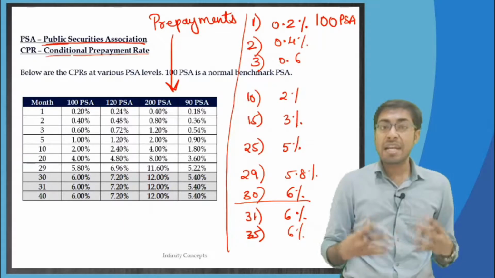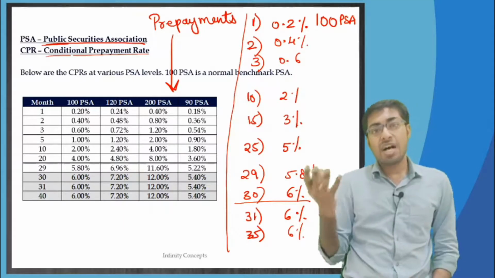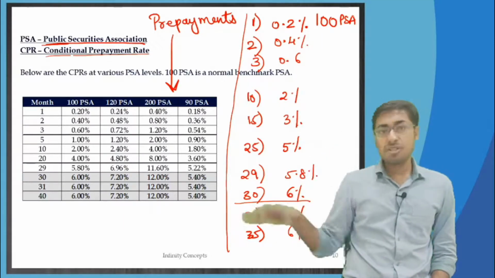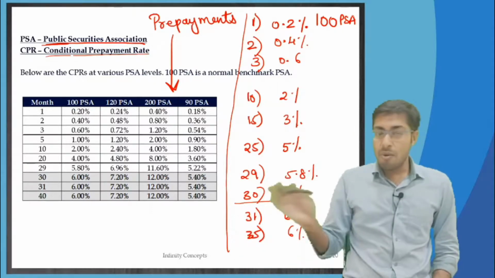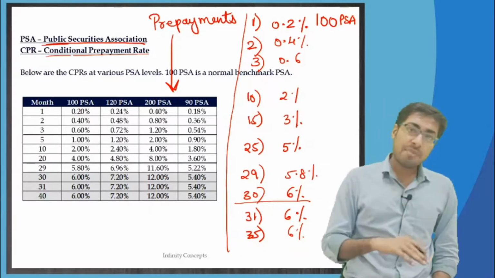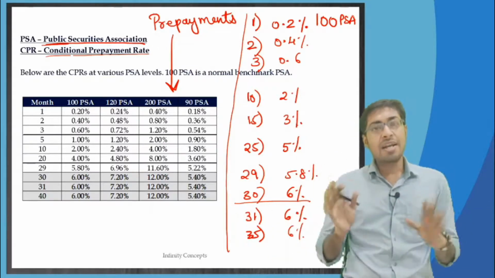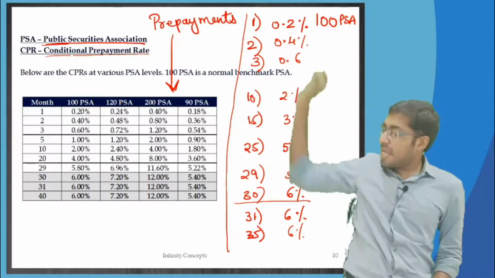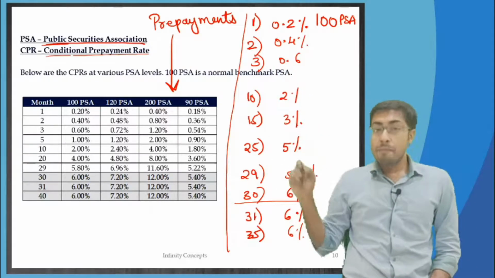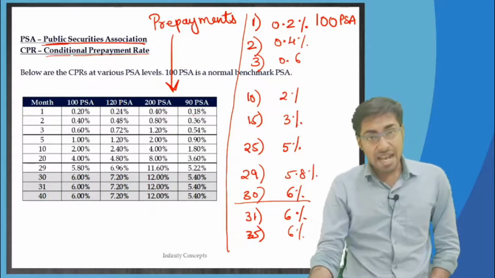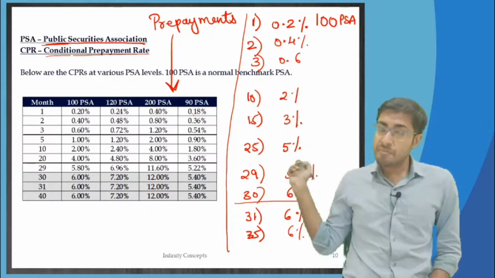What do you mean by 100 PSA? PSA of 100 means 100% of what they have thought. No plus or minus anything, no 75% of what they have thought, no 125% of what they have thought, nothing. 100 PSA means exactly this particular thing. But what happens in reality is, this is the survey that the PSA has done.